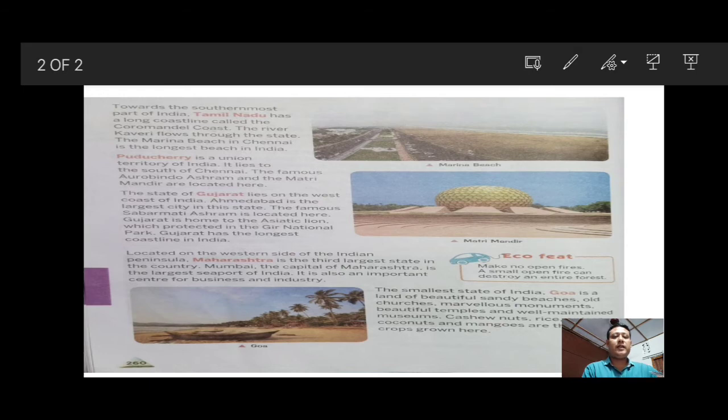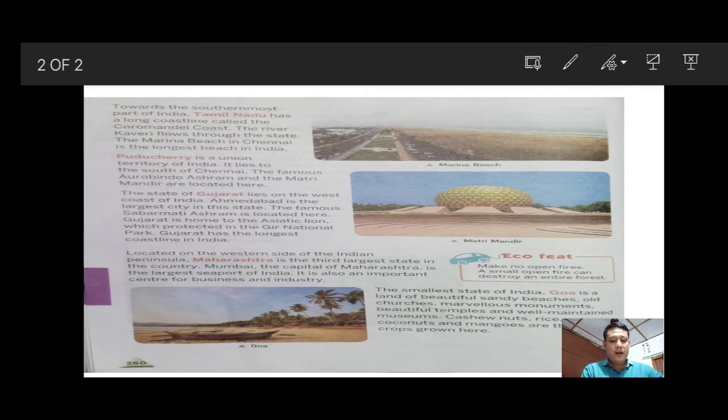Maharashtra also shares boundary with the Arabian Sea. So in our country, India, the third largest state is Maharashtra.